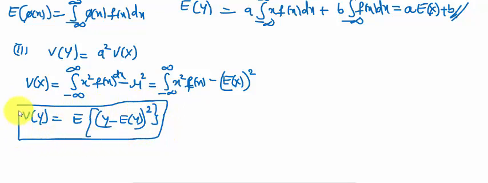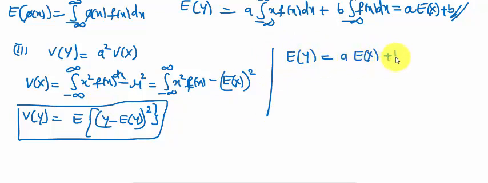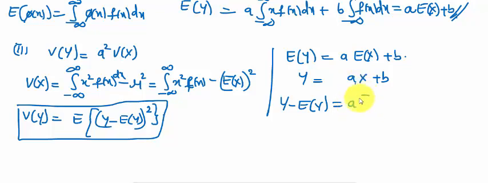So from this relation we can easily write. We know that E of Y is equal to a E of X plus b, and Y is equal to aX plus b. Subtract one from the other. Y minus E of Y is equal to a common, (X minus E of X), plus b minus b, which is equal to 0.